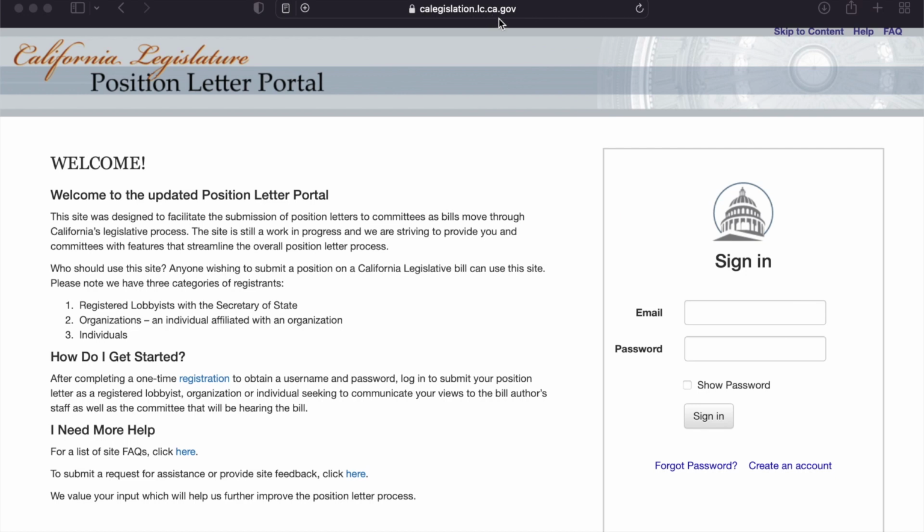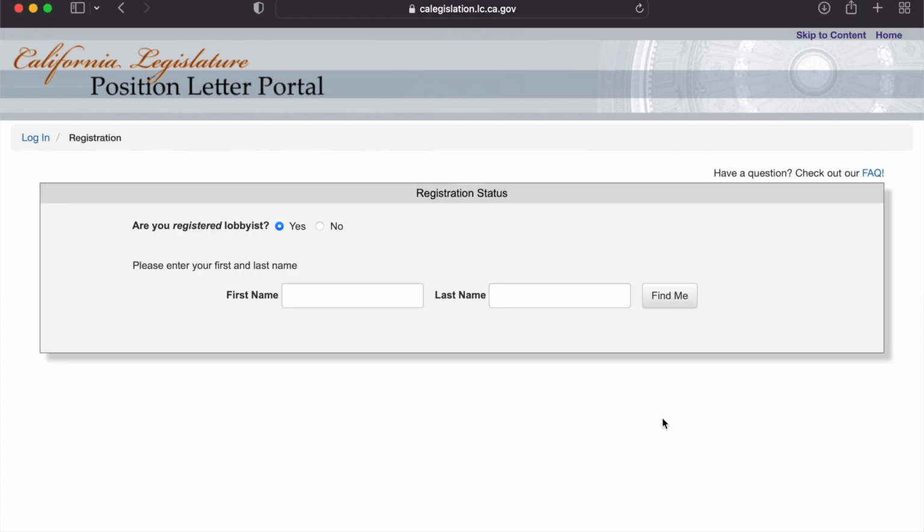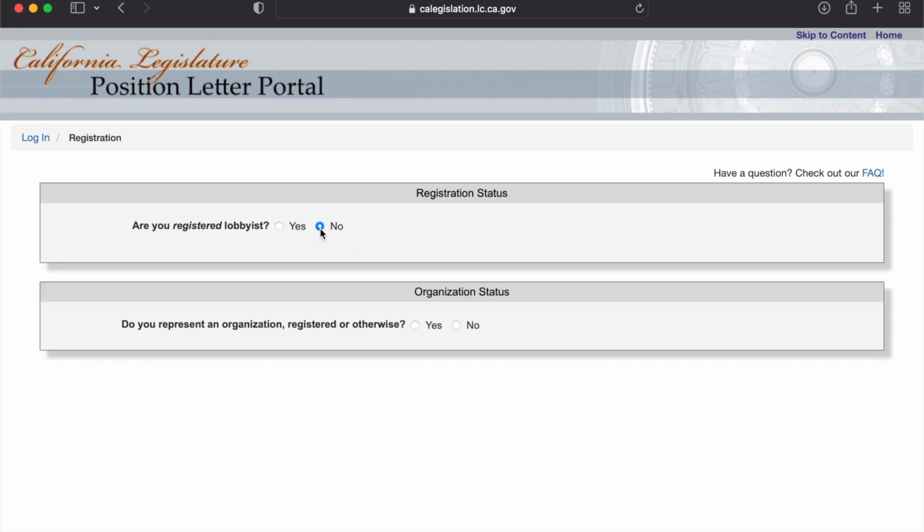calegislation.lc.ca.gov. If this is your first time creating an account, please click the Create an Account link in the bottom right corner. Once you click the link, you'll be asked if you are a registered lobbyist. CYC members are not registered lobbyists. Unless you have registered as a lobbyist as a profession or with another organization, please select No.